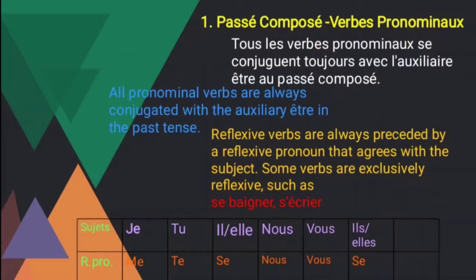That oneself refers to what? The pronominal verb. And see the pronouns. Subjects: je, tu, il, elle, nous, vous, ils, elles. And what are the reflexive pronouns? Me, that is myself; te, yourself; se, himself or herself; nous, ourselves; vous, yourself; and se, themselves. So this is the reflexive pronoun.